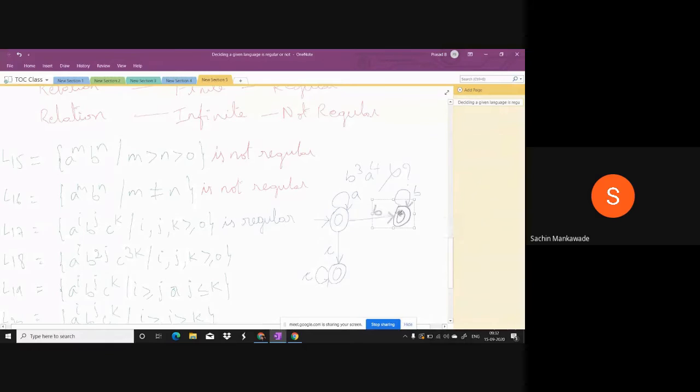Okay. From initial, it will go to final. And this is for only C's. So it accepts only A's, only B's, and only C's. Suppose A's followed by B's. Yes, A's followed by B's. A cube, B cube is valid. So then it is A's and B's. And suppose B is followed by C's. Yes, it is also valid. So first it will take any number of B's followed by C's. So it accepts A's followed by B's followed by C's.